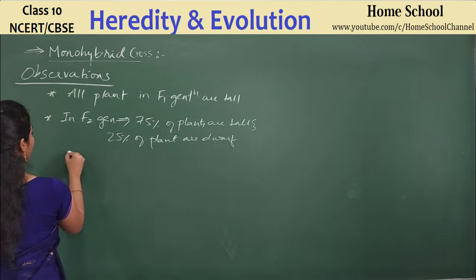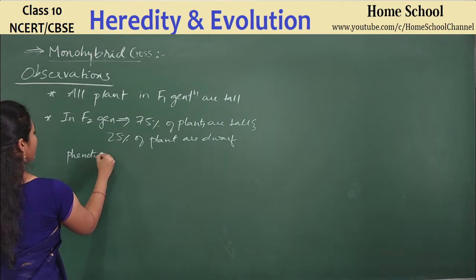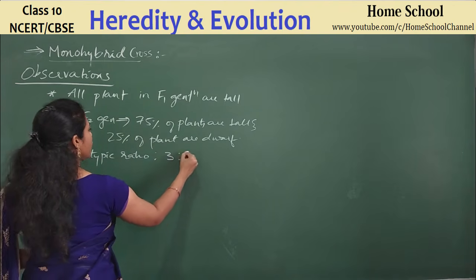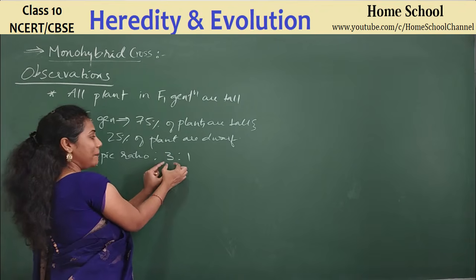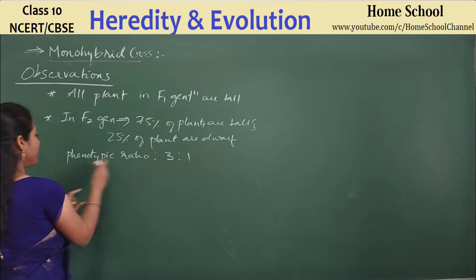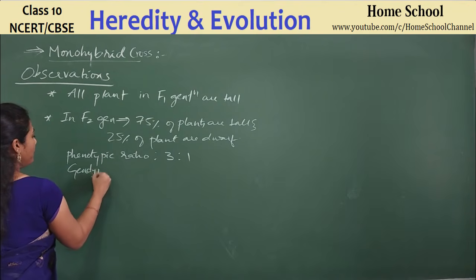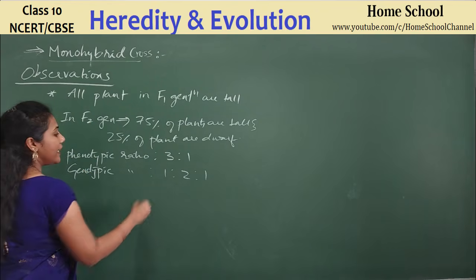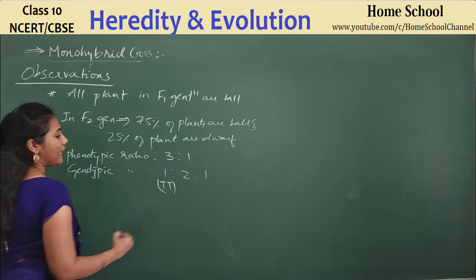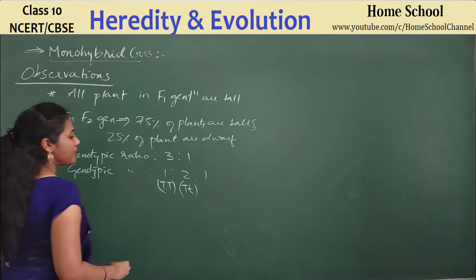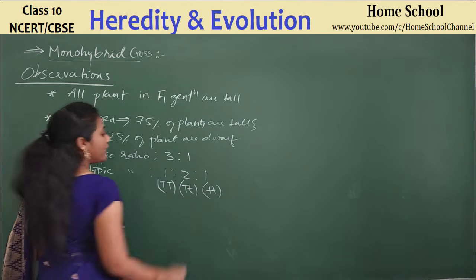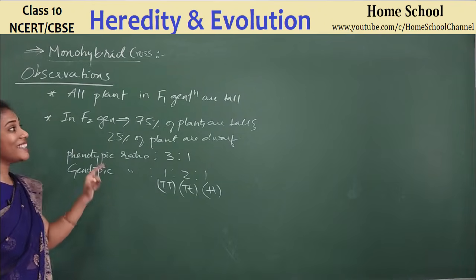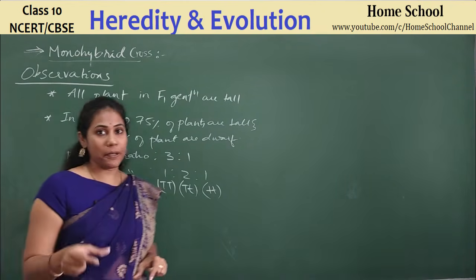So what is the phenotypic ratio? In the case of the F2 generation, it is 3:1, right? Out of 4, 3 plants are tall, 1 plant is dwarf. And what is the genotypic ratio? Genotypic ratio is 1:2:1. One plant had capital T capital T, 2 plants had capital T small t, and 1 plant had small t small t, right? So these are the observations that can be made out of the monohybrid cross experiment.